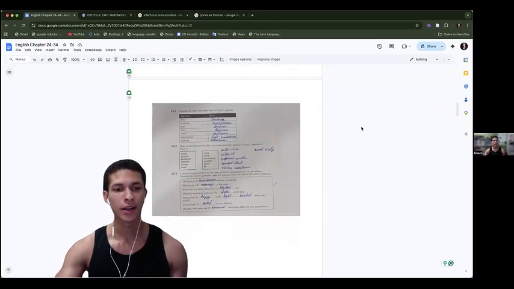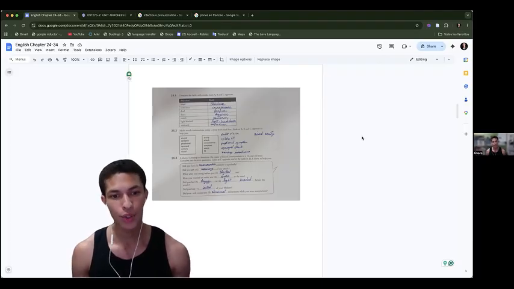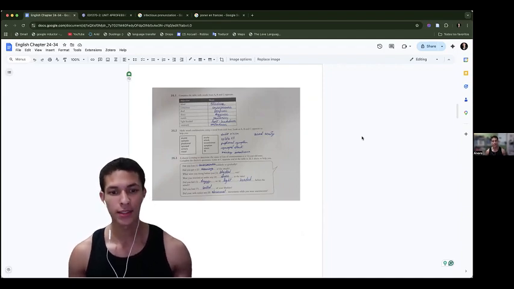Now, exercises of chapter 26. Complete the table with words from A, B, and C opposite to help you. Adjective and noun: blind, blindness; conscious, consciousness; deaf, deafness; dizzy, dizziness; numb, numbness; lightheaded, lightheadedness; and unsteady, unsteadiness. Now, make word combinations using a word from each box. Look at A, B, and C opposite to help you. Double vision, epileptic fit, prodromal symptom, syncopal attack, urinary incontinence, and visual acuity.